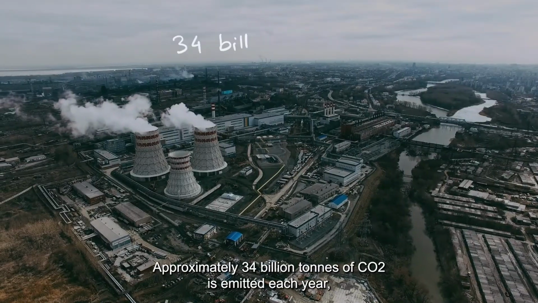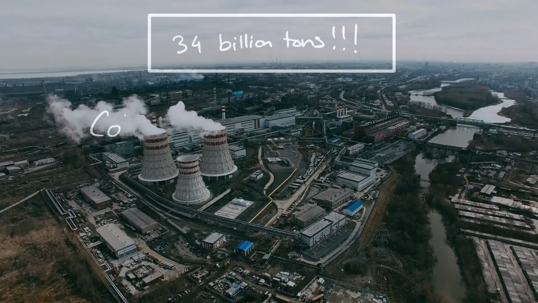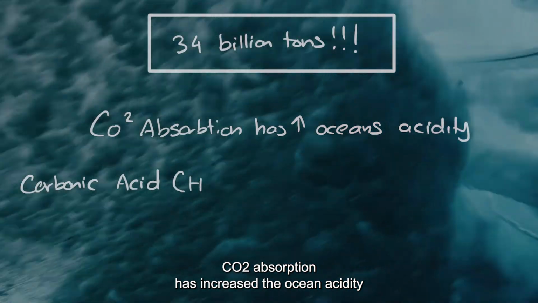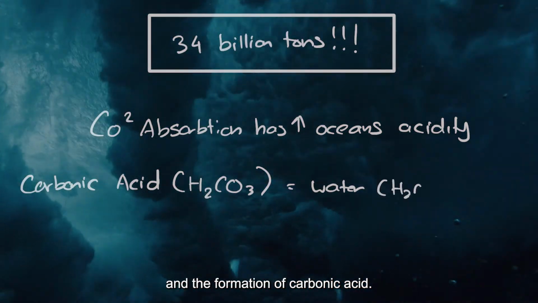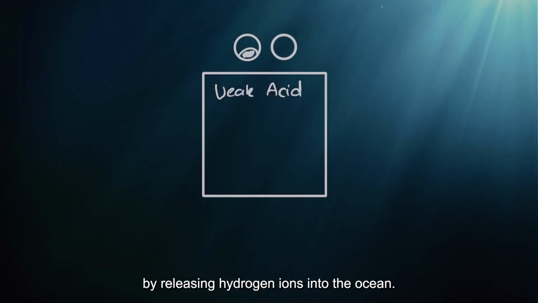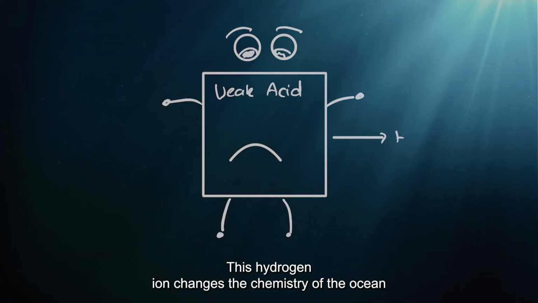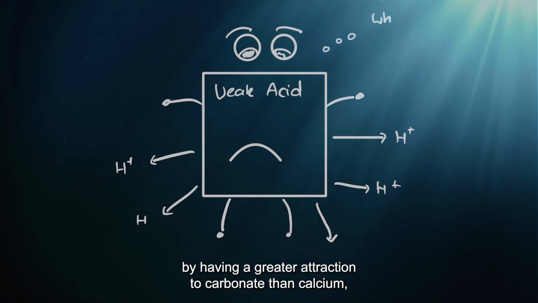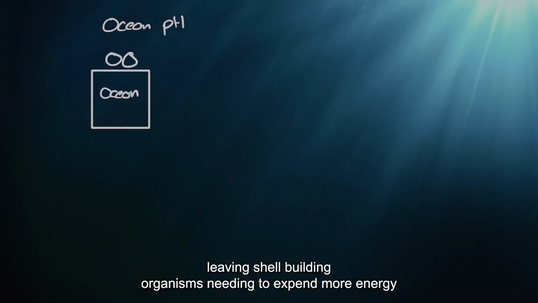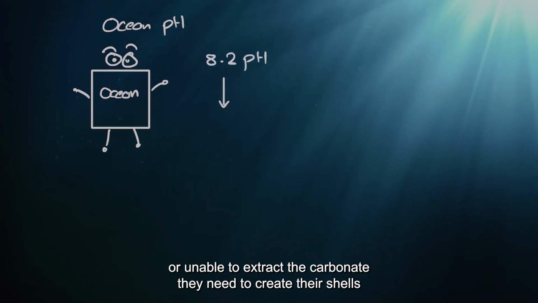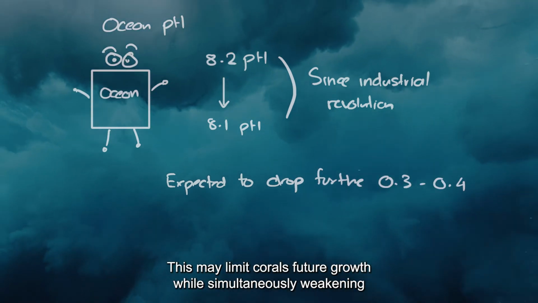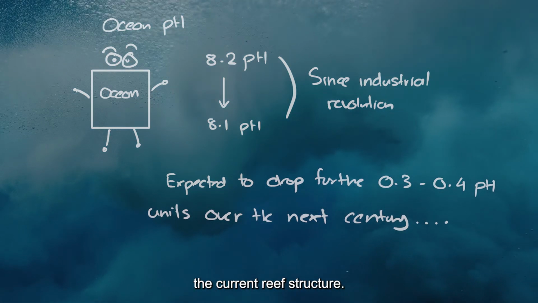Approximately 34 billion tonnes of CO2 is emitted each year, with about 30% dissolving into the seawater. CO2 absorption has increased the ocean acidity and the formation of carbonic acids. Now, while only being a weak acid, it works in the same way by releasing hydrogen ions into the ocean. This hydrogen ion changes the chemistry of the ocean by having a greater attraction to carbonate than calcium, leaving shell-building organisms needing to expend more energy or unable to extract the carbonate they need to create their shells or their reef structures. This may limit corals' future growth while simultaneously weakening the current reef structure.